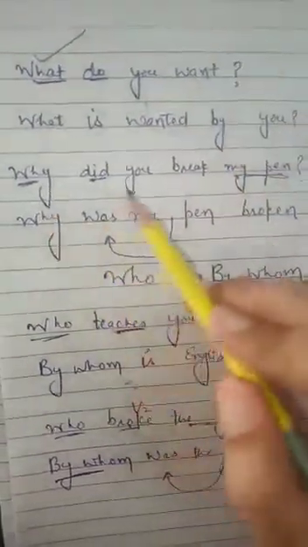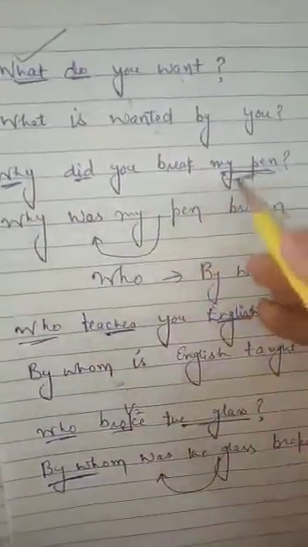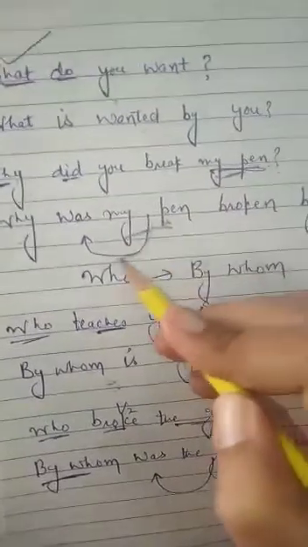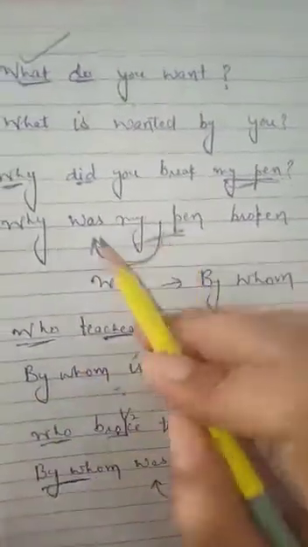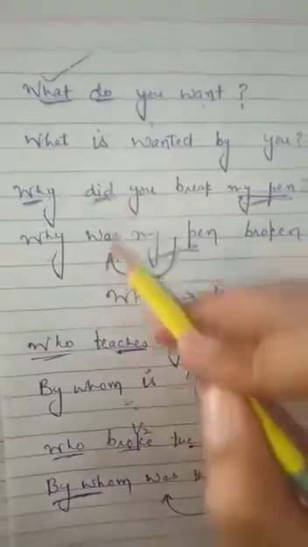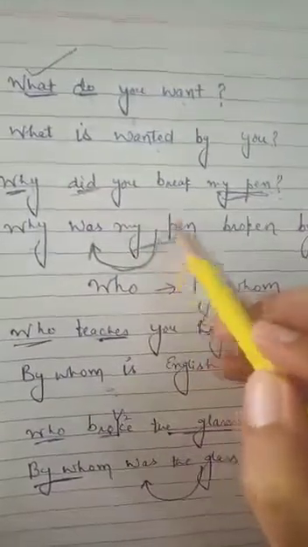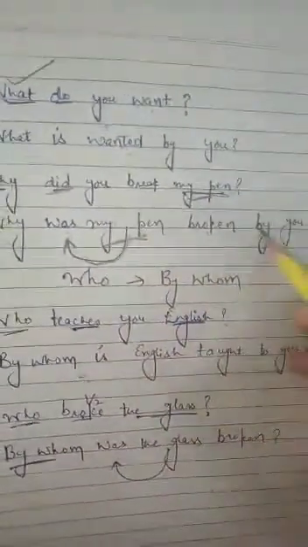Okay, why did you break my pen? The WH word will be the same. Then the object we will use, my pen. Before the object we will use the helping verb. Now see what is given to us here, did. If did is given, what we use, was verb. So we'll write was with my pen. Okay, the third form of break is broken, by you. Then at last the question mark.